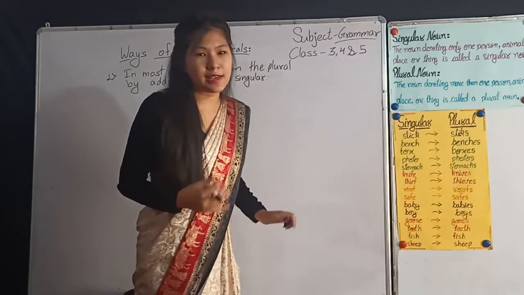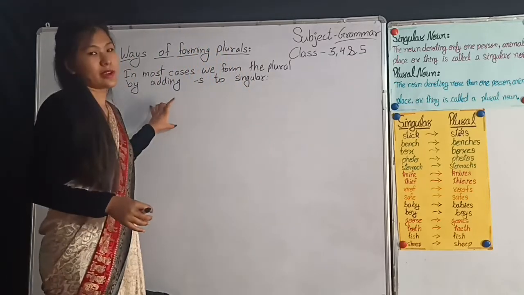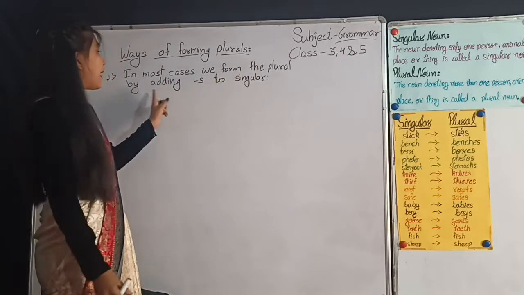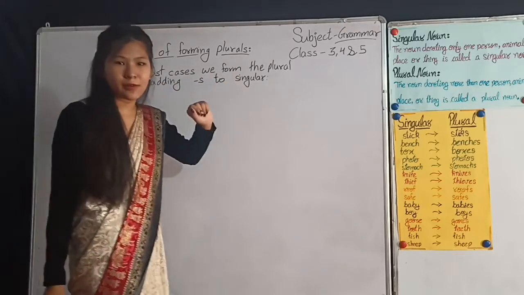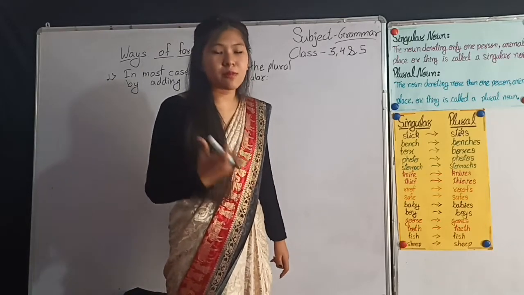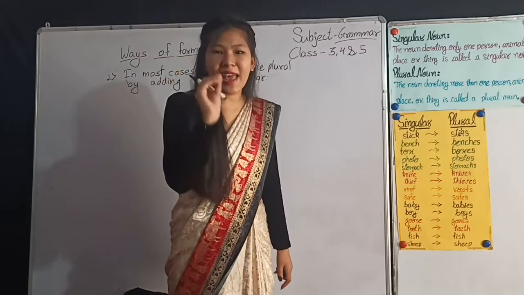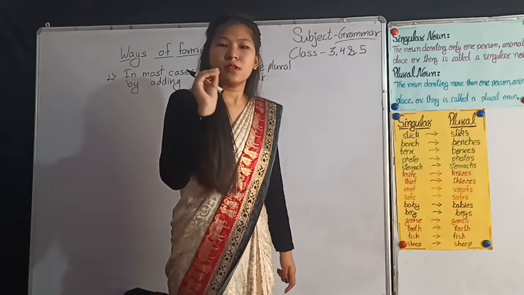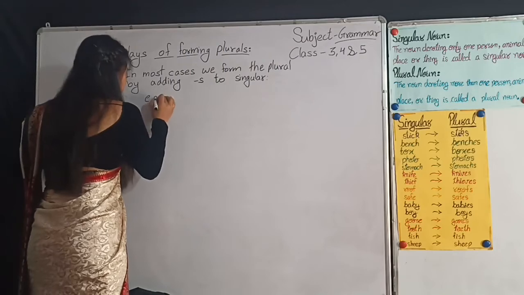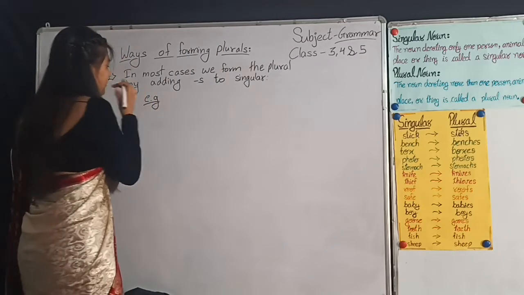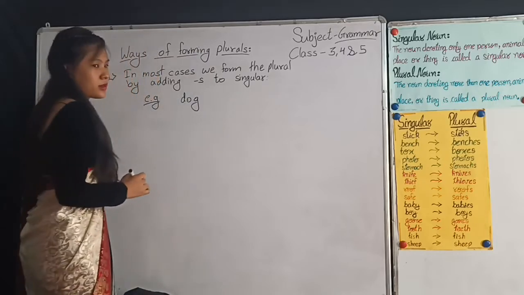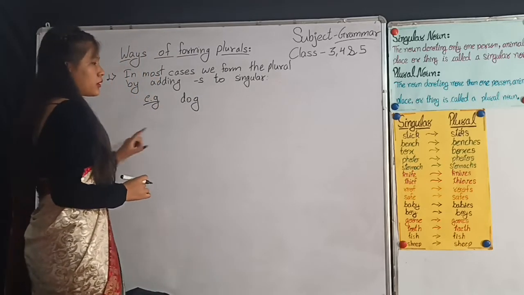So the first one, I have written on the whiteboard. In most cases, we form the plural by adding s to the singular. So in most cases, we make plural noun by adding just s to the singular noun. For example, the dog. What is the plural of dog?